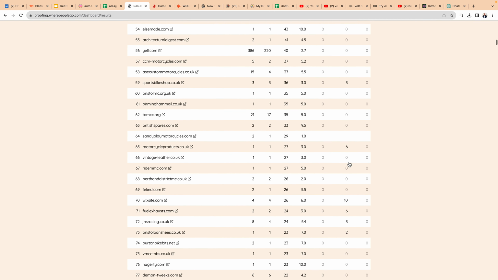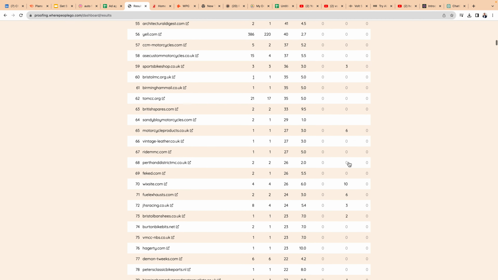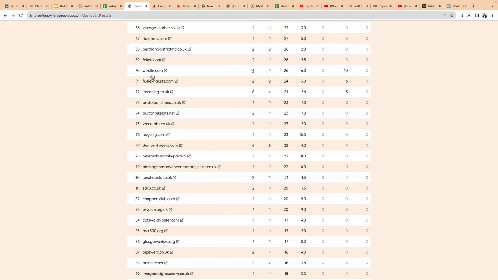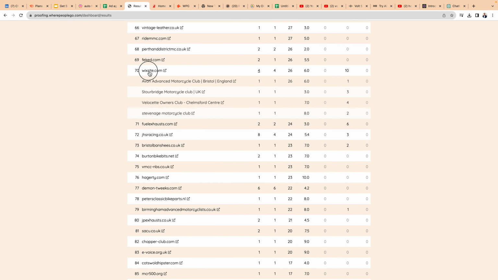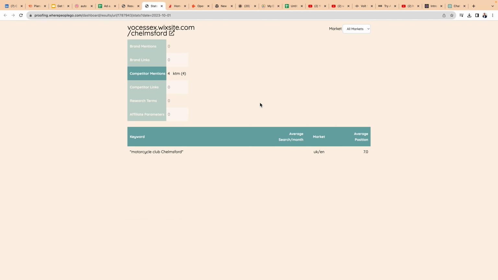So let's see if we can find an interesting one. Okay, let's try this one. We've got wixsite.com. This is telling us that it's ranking position 7 for Motorcycle Club Chelmsford, and that it mentions KTM.